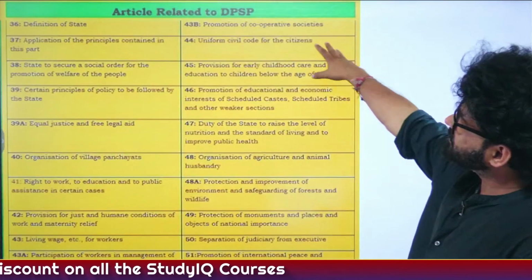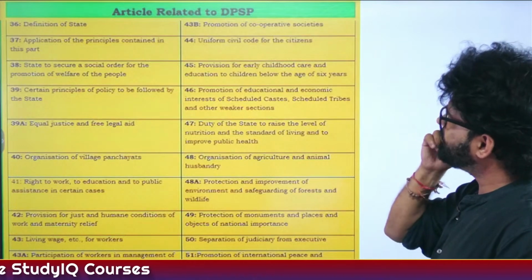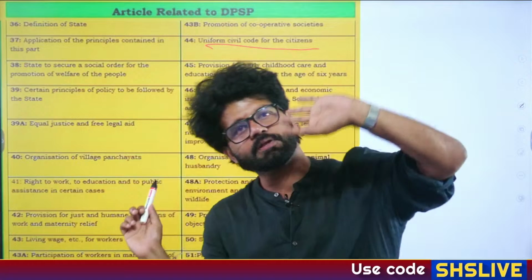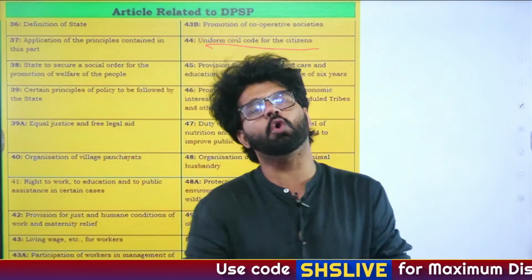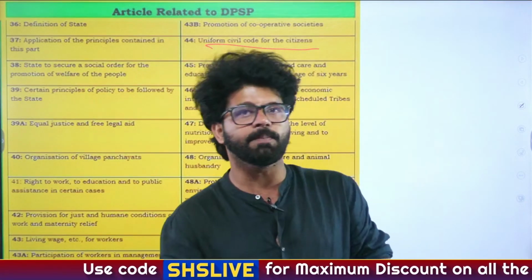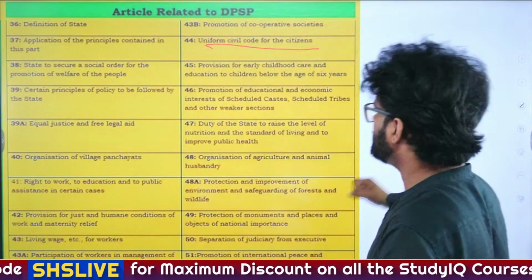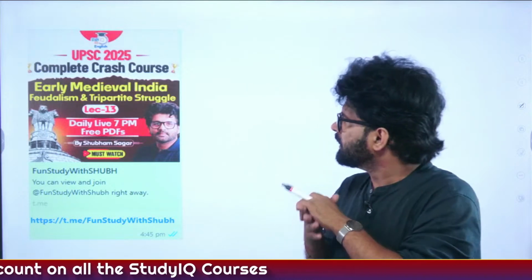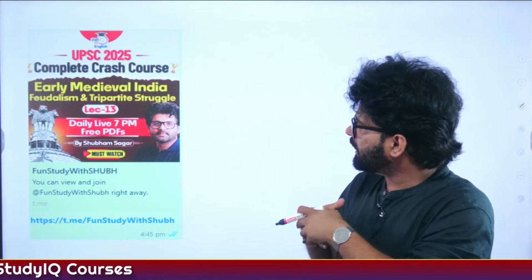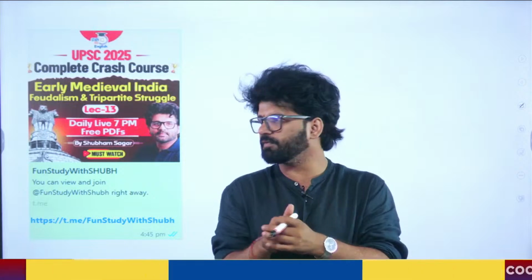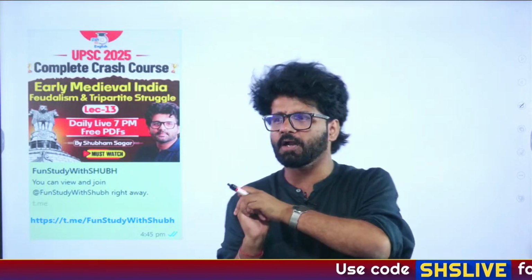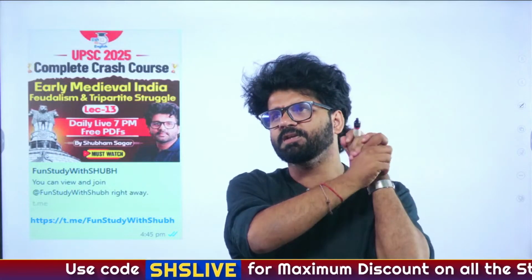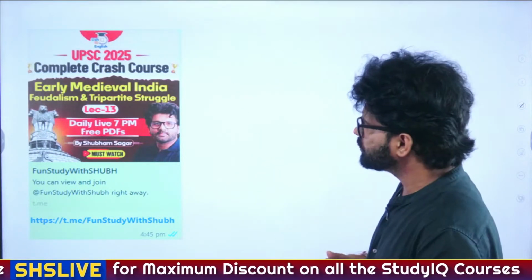So again, articles related to DPSP, do have a look at these DPSPs. Article 44, Uniform Civil Code, is anyway very important. Also try to solve PYQs related to DPSPs, and you can watch the polity crash course that will help you understand these things in a much better manner. So I won't be extending this lecture anymore. And please remember these 12 organizations. We have solved 6-7 questions related to that, based on UPSC PYQs, questions asked by PSCs and some other MCQs. So do revise those questions as well.